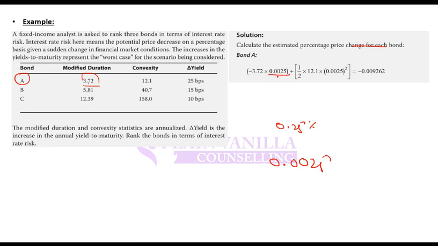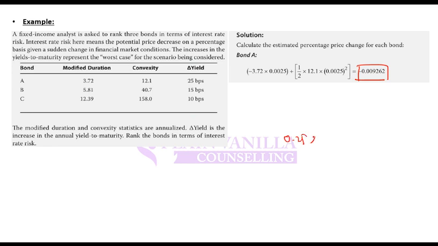So minus 0.0025 into 3.72, this is due to duration. Due to convexity it would be half into convexity into change in yield squared. So this is 25 bips squared, and this will give you the total change in price. That is, price changes by minus 0.9262 percent if yield changes by 25 bips.